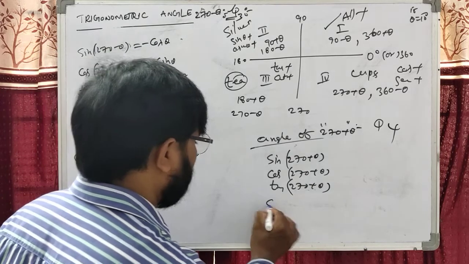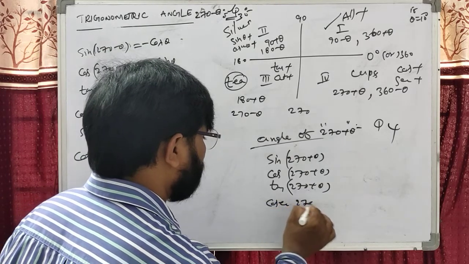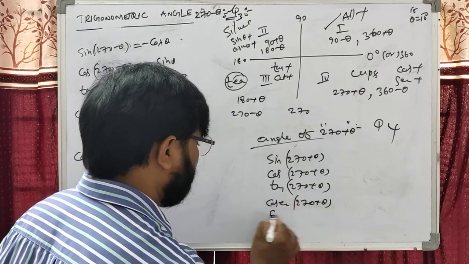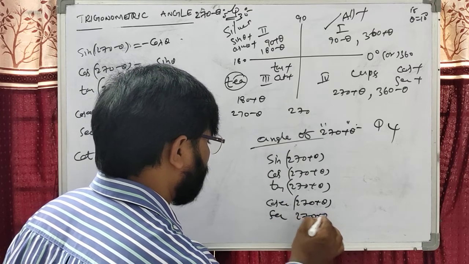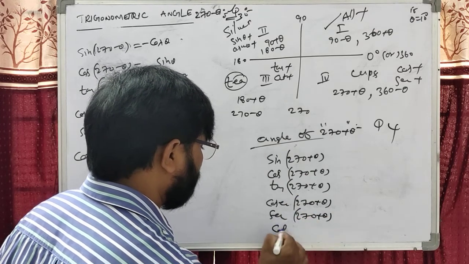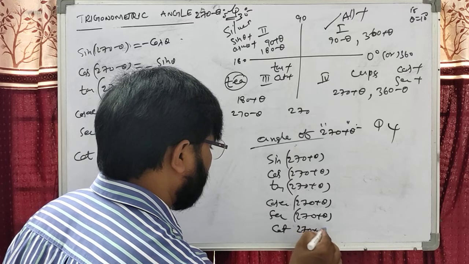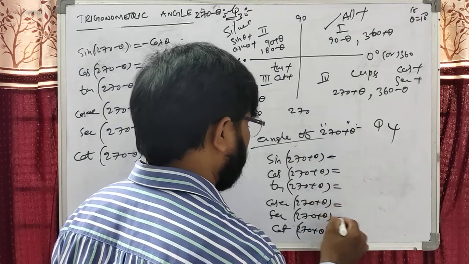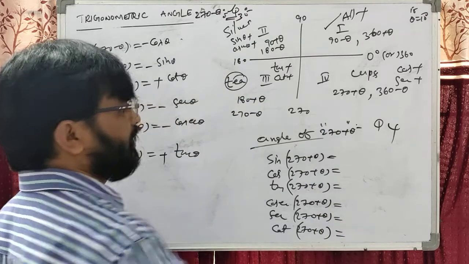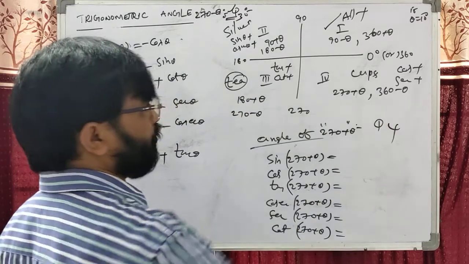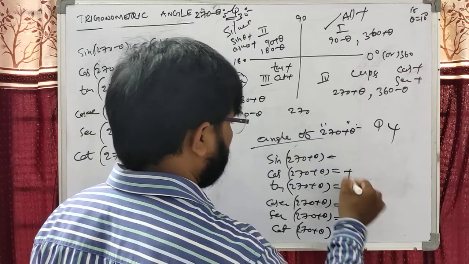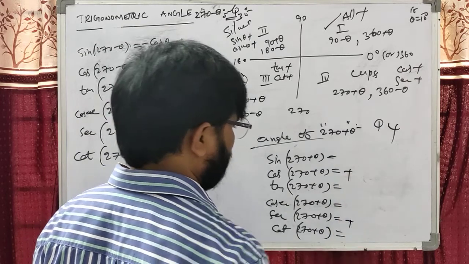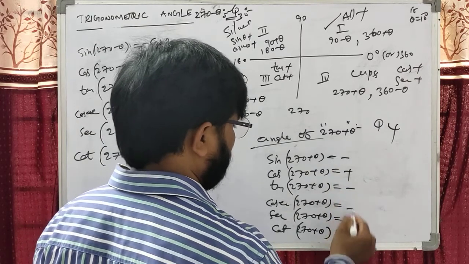We can write the cosecant of 270 plus theta, secant of 270 plus theta, cot of 270 plus theta. Dear students, how to write this one? In Q4, which are positive, cos and secant. Cos will be positive, secant will be positive. The remaining we can write minus.